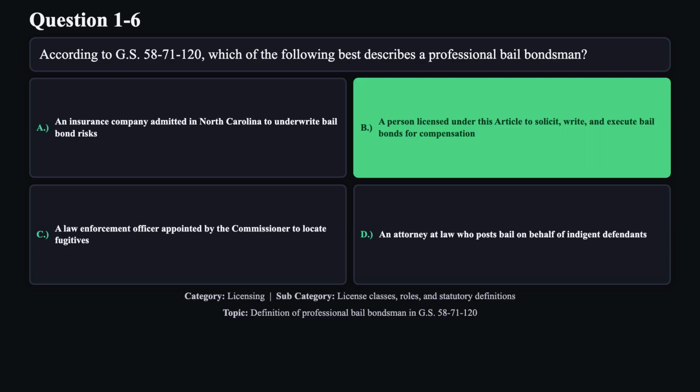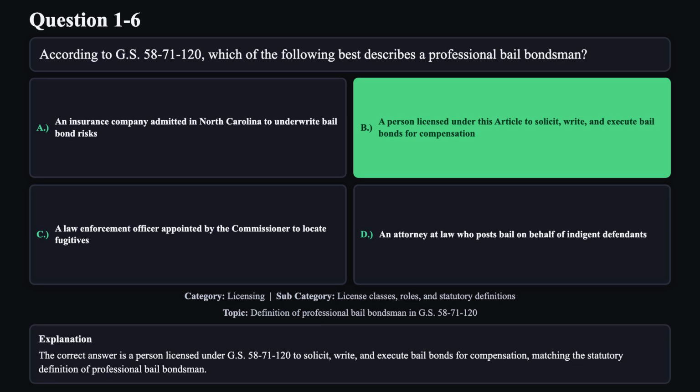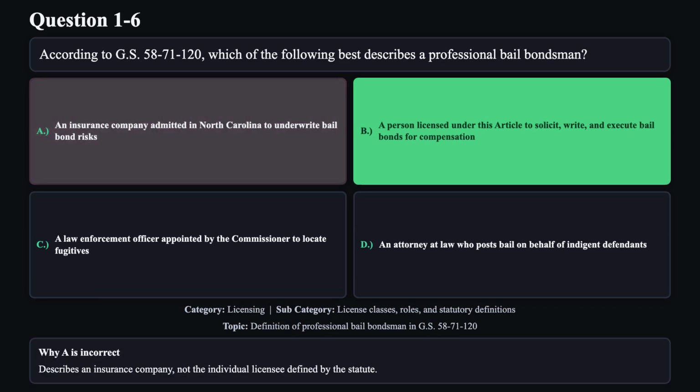The correct answer is B. The correct answer is a person licensed under GS 58-71-120 to solicit, write, and execute bail bonds for compensation, matching the statutory definition of professional bail bondsman. Reason A is not correct. Describes an insurance company, not the individual licensee defined by the statute.